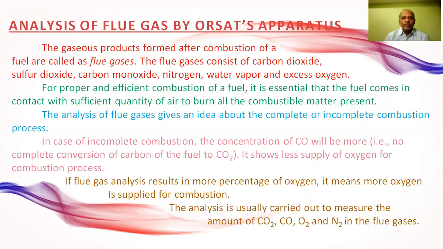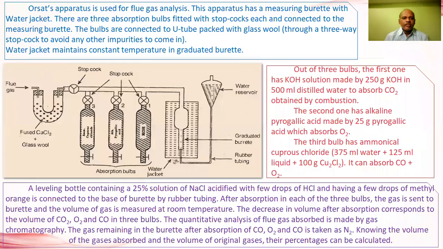Now it's time to explain the Orsat apparatus. This is the Orsat apparatus, used for the analysis of flue gas. This is the graduated burette used for measuring flue gases. It is present in a water jacket and connected to the water reservoir with a rubber tubing, and this graduated burette is connected with three absorption tubes.